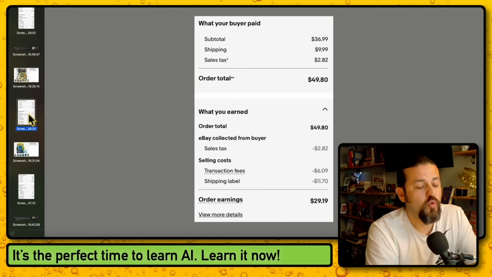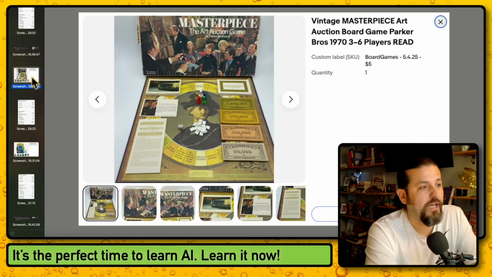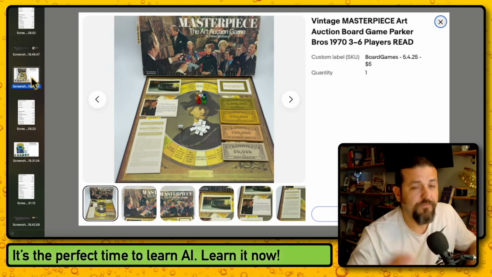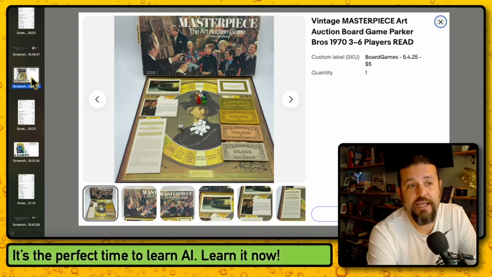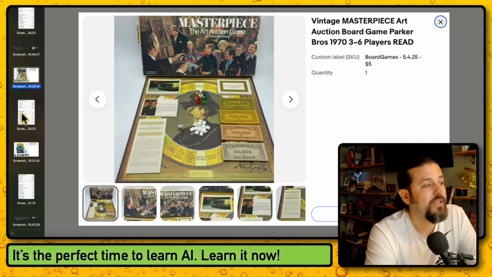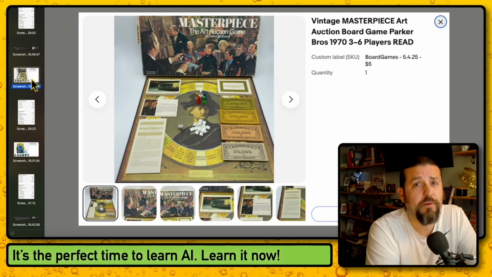I brought home $29.19. Look at that. There was $11 in shipping because it was a long board game. All I did was I wrapped it in cardboard really tight, and then I shipped it, and it was perfectly fine. The first one that I sold was like 50. I think I got like $60 for it plus shipping.